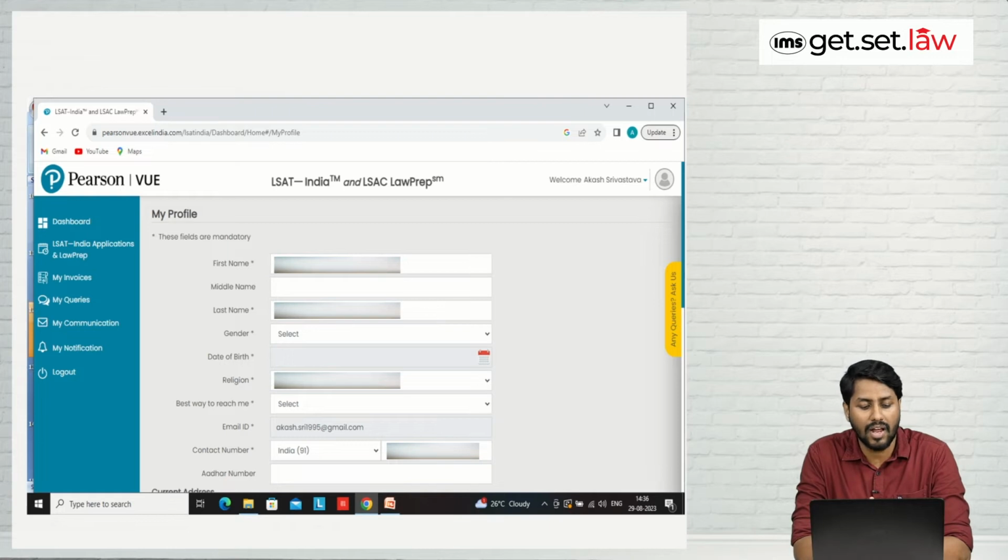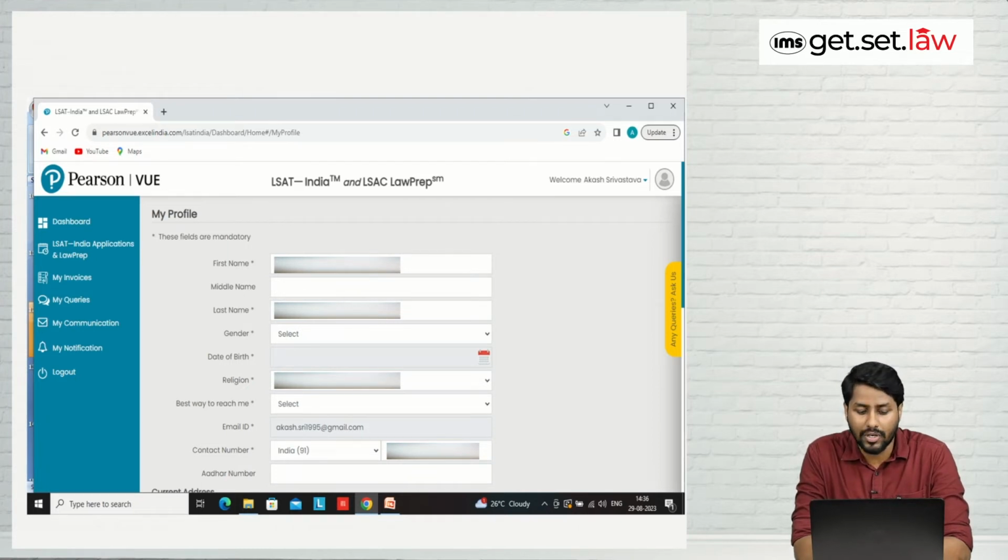So first name is already filled. Then middle name is not mandatory in nature. Last name you have already filled. You will have to select your gender. After gender, you will have to fill your date of birth. Again, when we talk about name and date of birth, the details should be exactly same as it is in your 10th standard mark sheet.